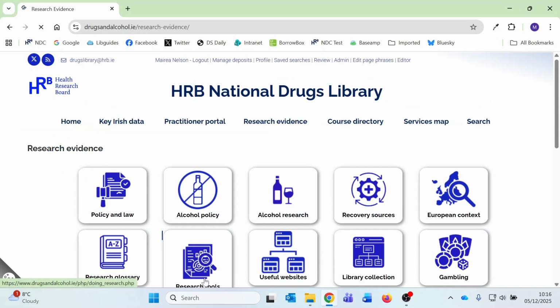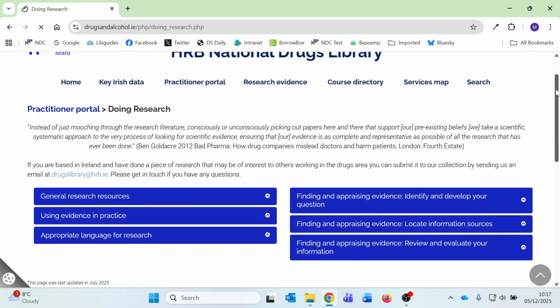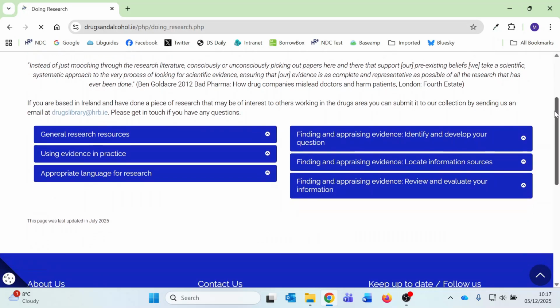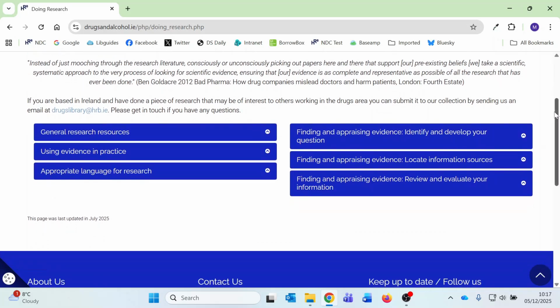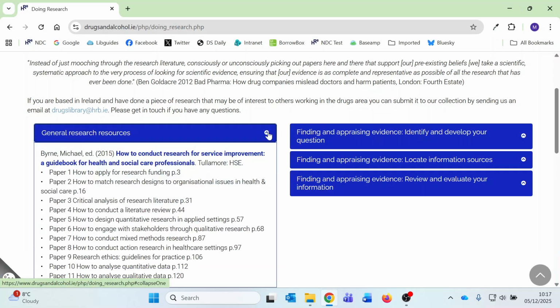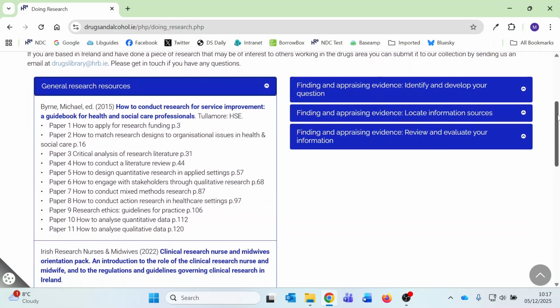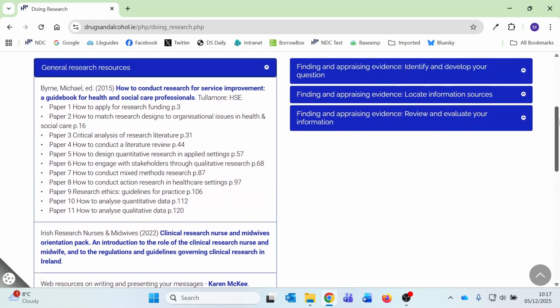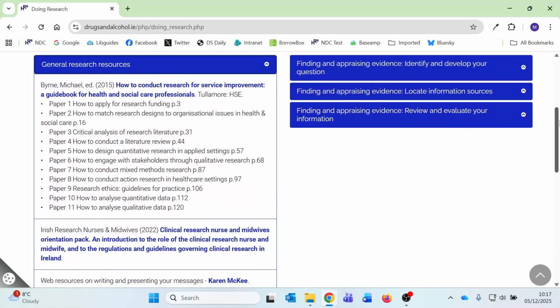Next, research tools is a resource for those who are undertaking research projects. This could be for a course assignment or thesis, or for academic research. Under General Resources, there are links to guidelines on doing research, with chapters, for example, on how to do a literature review or do surveys.